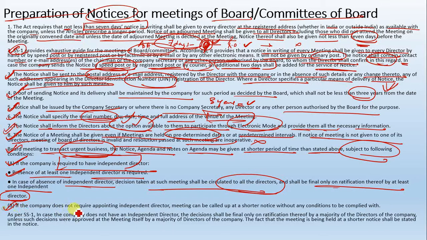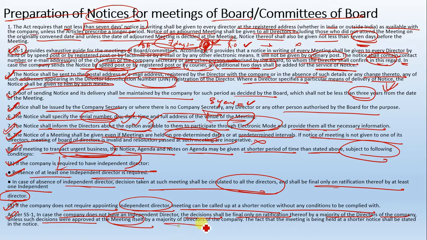Moving on further, if the company does not require appointing an independent director, the meeting can be called at a shorter notice without compliance to any conditions. As per Secretarial Standard 1, in case the company does not have an independent director, the decision shall be final only on ratification thereof by the majority of the directors of the company, unless this decision were approved at the meeting itself by the majority of directors of the company. The fact that the meeting is being held at shorter notice shall be stated in the notice.